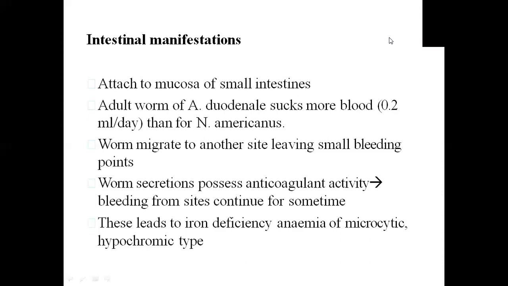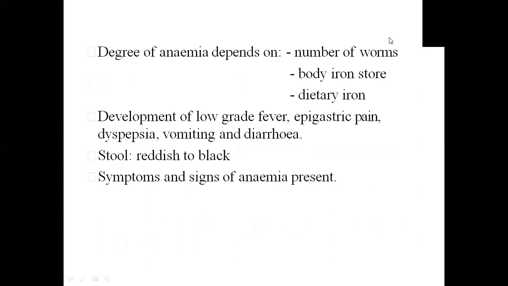In the long term, this leads to anemia. Now, how much anemia will develop? This will obviously depend on how many worms are present in the small intestine, how you are replacing the iron content of your body, and what is stored in your body. If you have a good storage of iron, it will take quite a longer period of time for anemia to develop.